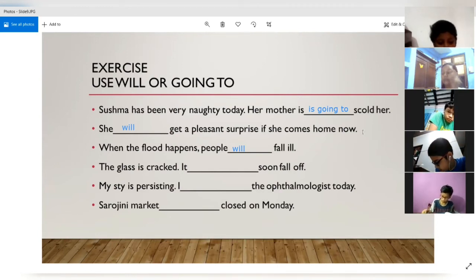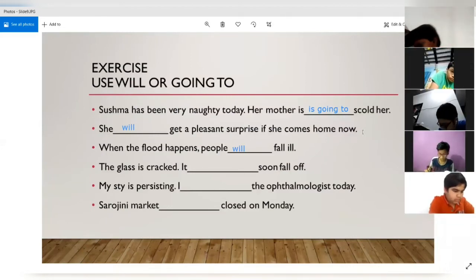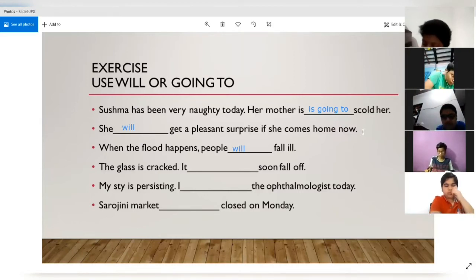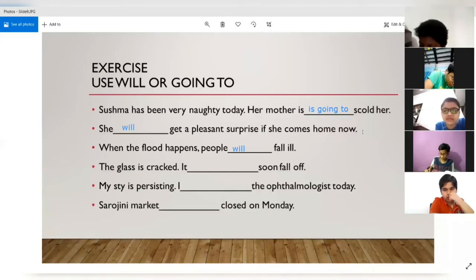It is saying when the flood happens, it means when the flood will come actually. From where did you get that we are talking about the past tense here? Okay, then explain ahead, go further. So, sir, we are talking about the future, when the flood will come, people will fall ill.